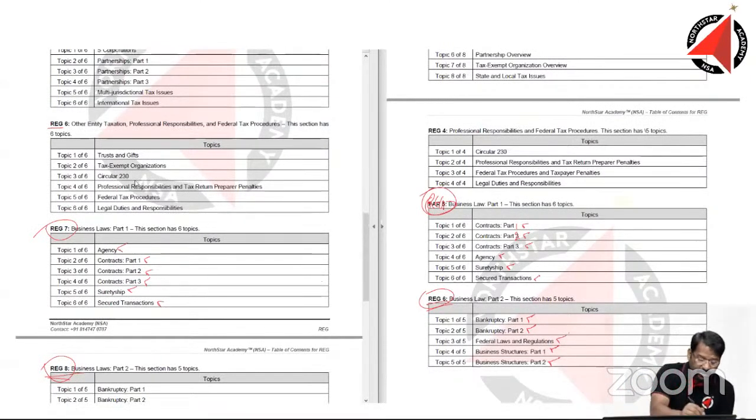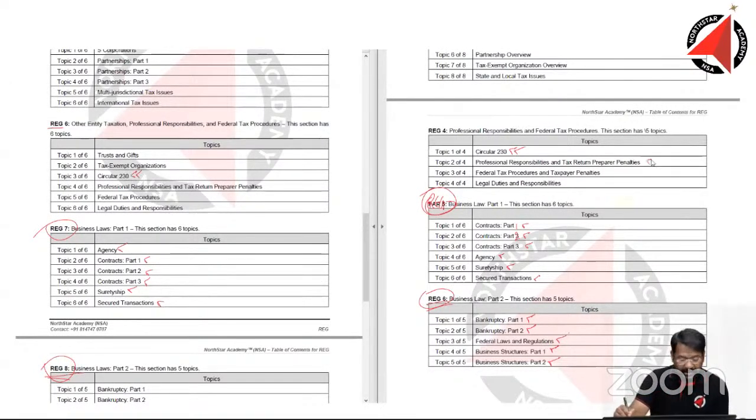Yes, let's do it. So Circular 230, yes. Professional responsibility, and this, yes, it is covered. Then federal tax procedures, yes, it is covered. Here, federal tax procedures is covered. And there is something new, taxpayers penalty, which was there in the old syllabus as well. Taxpayers penalty was there.